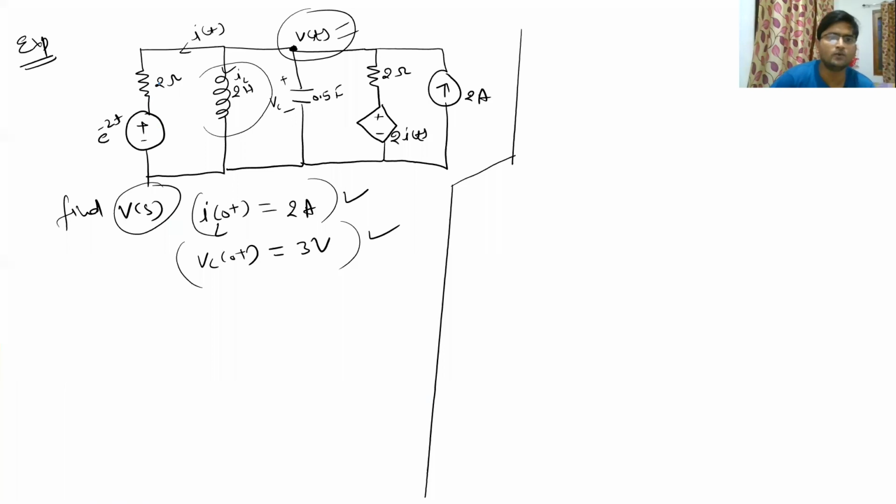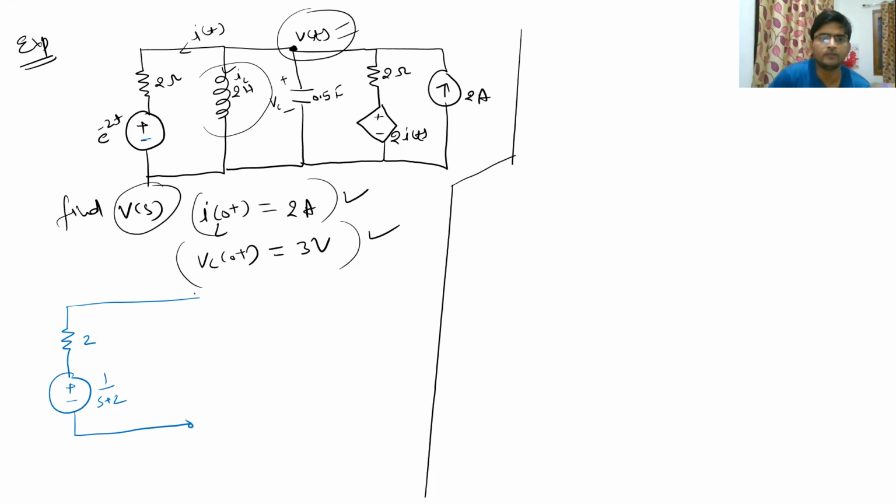So can you tell me, this 2 ohm resistor will be nothing but 2 ohm itself, because R remains the same. What will happen to this voltage source whose value is e to the power minus 2t? Since u(t) is not written, we will by default consider that there is a u(t). So this voltage source can be converted simply to, what is the Laplace transform of e to the power minus 2t? It will be 1 upon s plus 2.